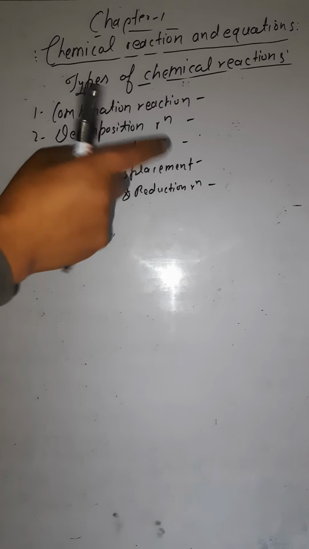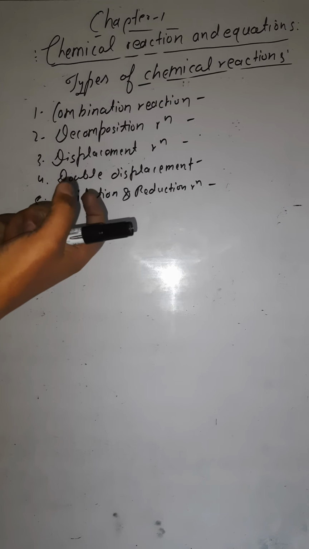If I would like to tell you in brief: combination means combining, means addition, means two things you are mixing and they are forming a new substance. So that is coming under the combination. Decomposition simply means splitting; suppose you have something here, it is being split into two or three products. Displacement simply means the places are being changed, the places of the substances are being changed.